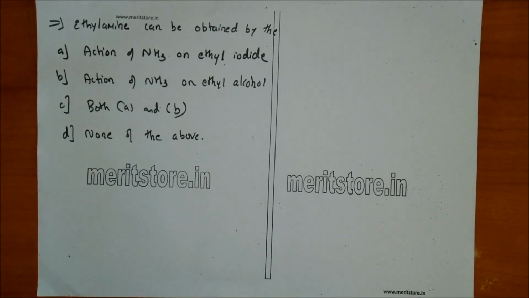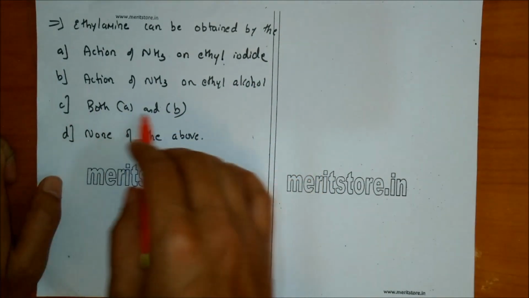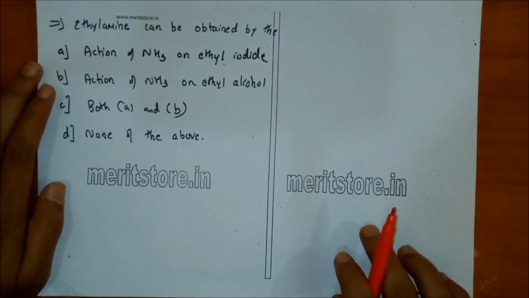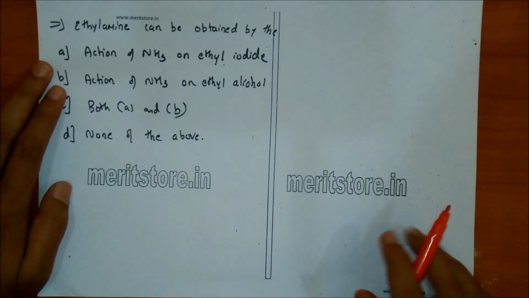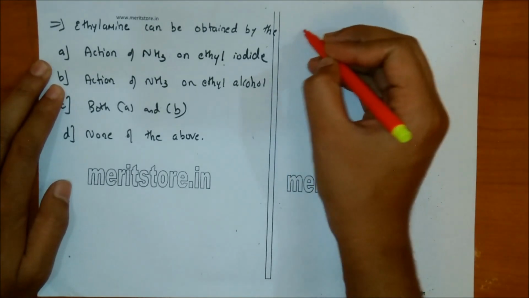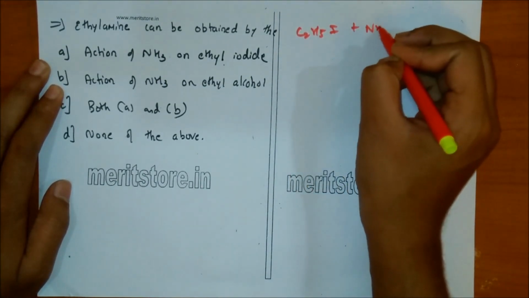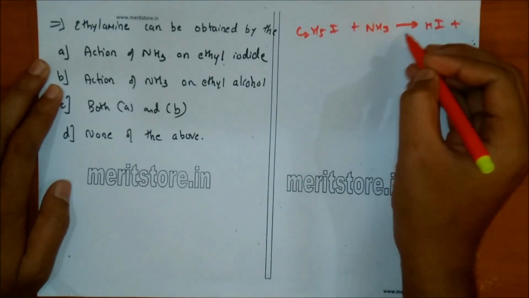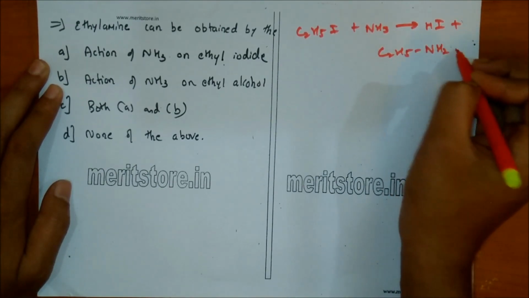Ethylamine can be obtained by A. Action of ammonia on ethyl iodide, B. Action of ammonia on ethyl alcohol, C. Both A and B, D. None of the above. So we have to obtain ethylamine. The reaction of ethyl iodide, that is C2H5I, with ammonia will give HI plus ethylamine, C2H5NH2.